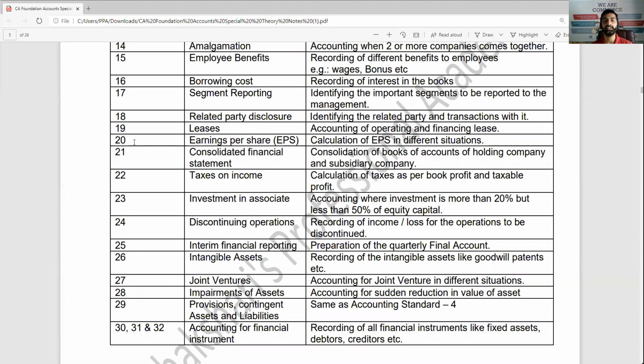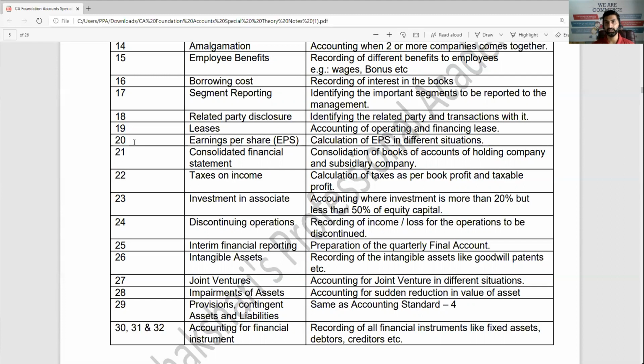AS22. AS23 investment in associates, if you have 10%, 20% investment in any company, then it is not your subsidiary company, called as associate company. How to make accounting. AS24 discontinuing operation, if you are closing down some operation, not your organization, but some operation. Like for example, you are having 3, 5 multiple products and one product is stopped now. How to record it? That is given by AS number 24.